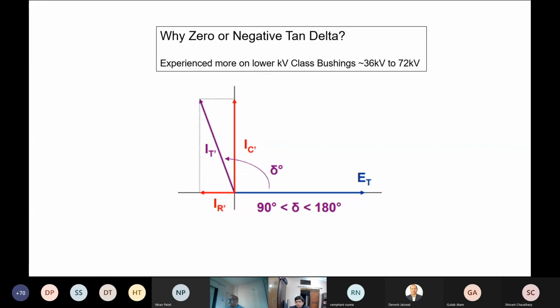Then another concept I want to talk about is the zero and negative tan delta. This is typically noticed in lower kV classes, because the high voltage to earth distances in lower kV classes are on the lower side. What does negative tan delta mean? It means that the phase of the current related to the voltage is higher than 90 degrees, sorry, 90 degrees angle.